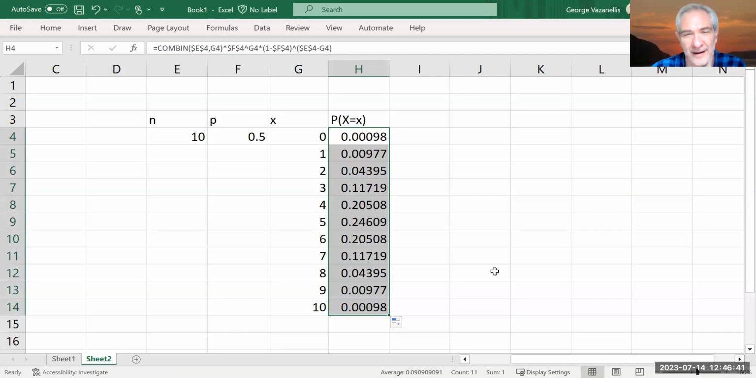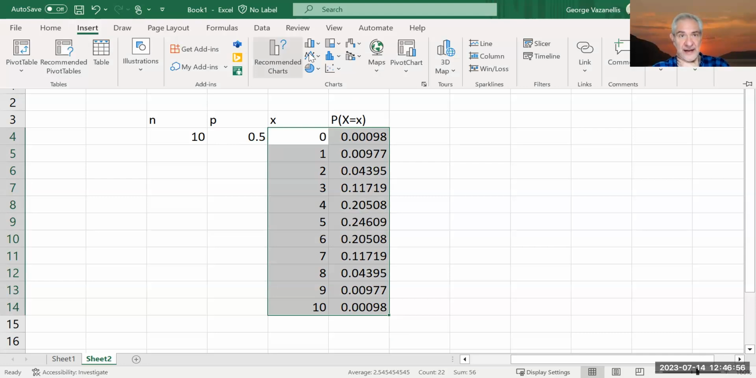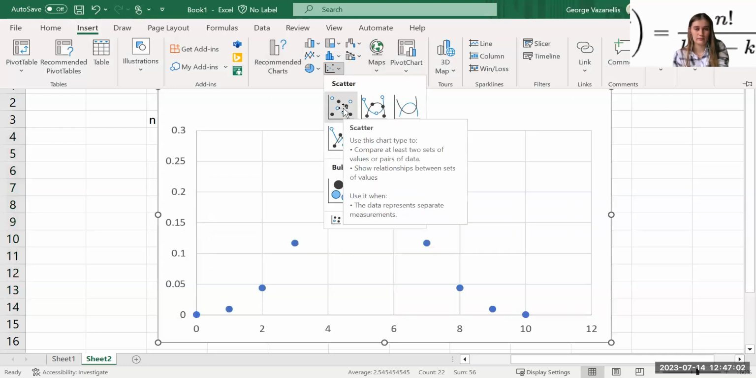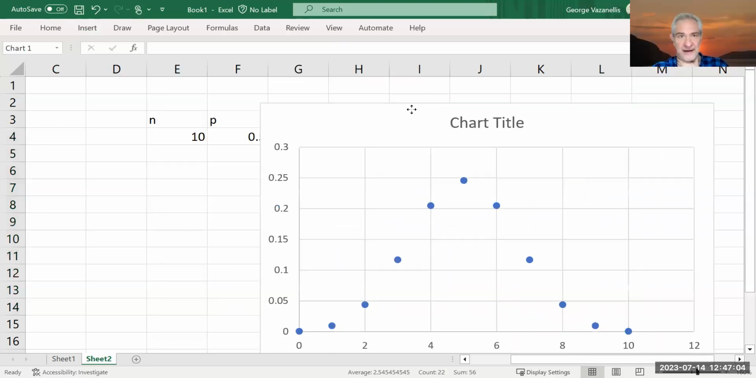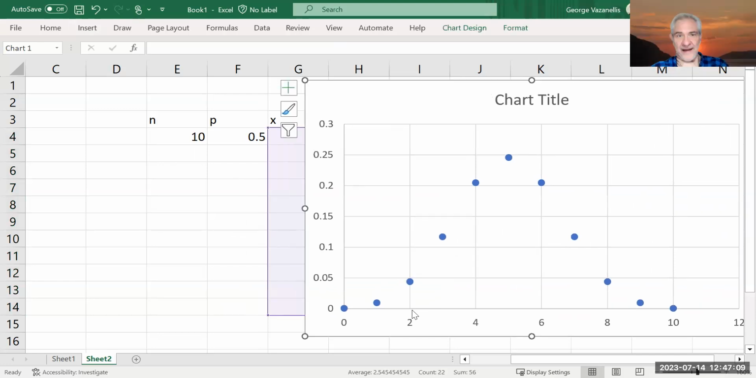Hey, we never get tired of being right, do we? Absolutely not. Never. So now let's actually see. This is kind of cool. Might as well do this. If I highlight those and insert a scatter plot, I like scatter plots for some reason. Okay. Let's move it off to the side a little bit. Look at that. It's symmetric, isn't it? It is.